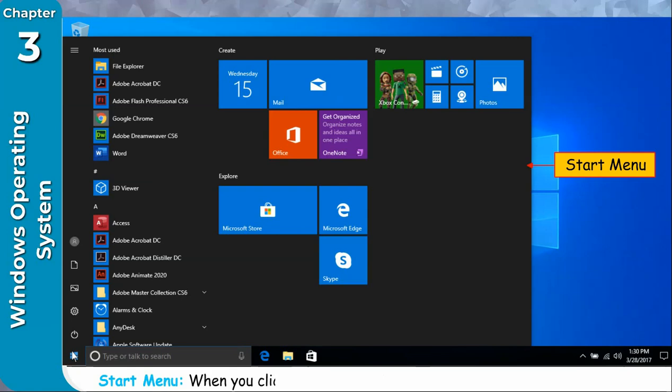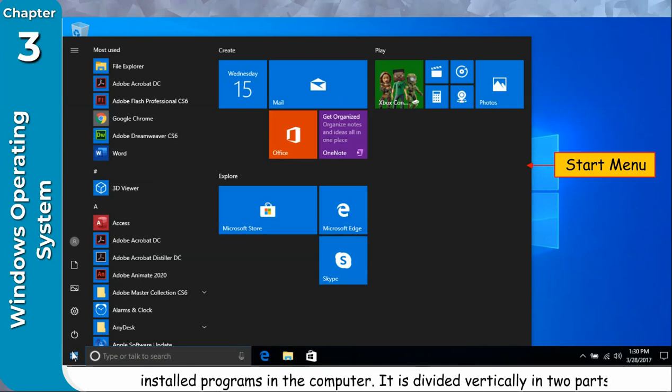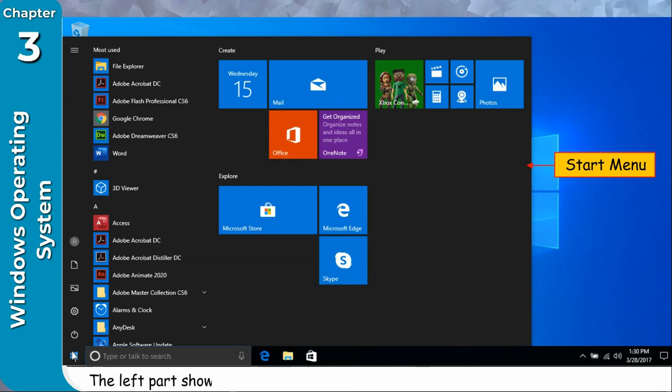Start menu. When you click on Start button, Start menu will appear. It lists all the installed programs in the computer. It is divided vertically in two parts. The left part shows all the installed apps along with Power, Settings, File Explorer and Users icon. The right part features a selection of tiles or live tiles that you can customize, resize and reorganize.